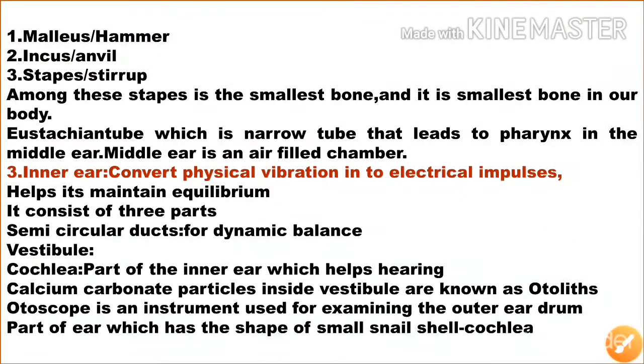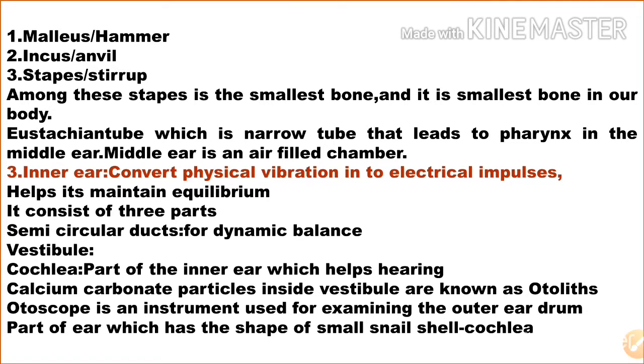They are malleus, incus, and stapes. The hammer-shaped bone is the malleus, the anvil-shaped bone is the incus, and the stirrup-shaped bone is the stapes. Among these, the stapes is the smallest bone in our body.